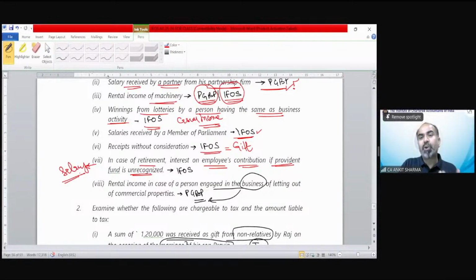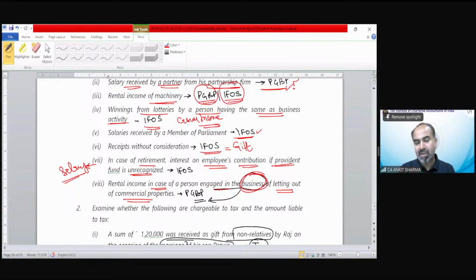That employees' contribution, if you received from an unrecognized fund, that is going to be taxed under income from other source. The rental income in case of person engaged in the business of letting out of commercial property. So if this is your business activity, letting out the properties, that means the rental income is not going to be taxed under income from house property, but that is going to be taxed under PGBP.